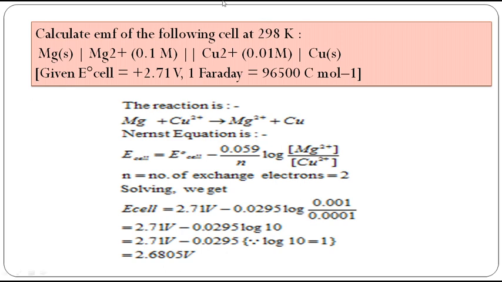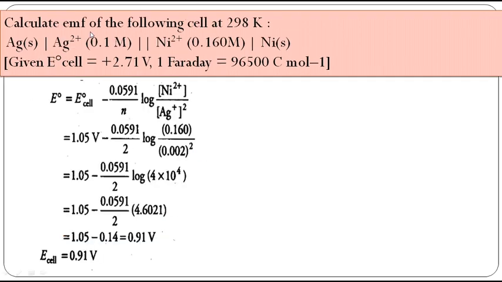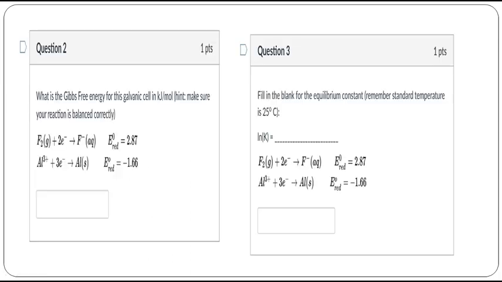Okay, again one more problem based on calculating the electromotive force. Got it? So please do all the problems. And here, what is the Gibbs free energy for this galvanic cell? Delta G is equal to minus n into F into E. Now you see, here 2 electrons are involved, here 3 electrons are involved. So you have to multiply this equation by 3 and this equation by 2. So totally 6 electrons are involved here. Minus 6 into F into E naught.